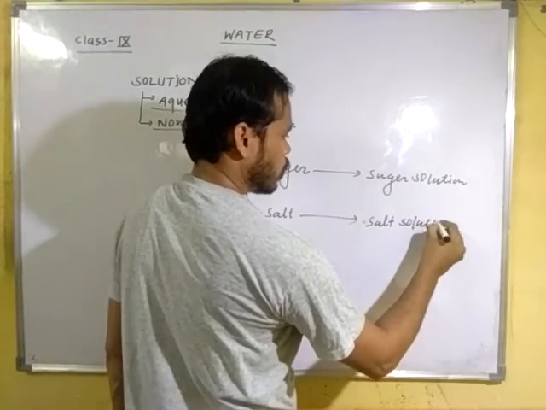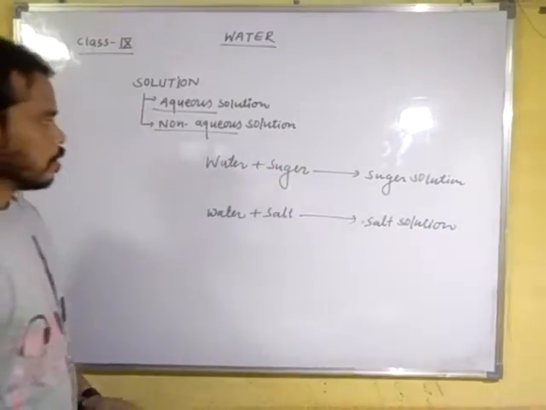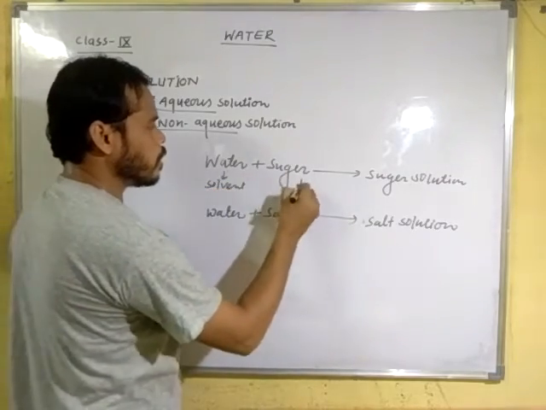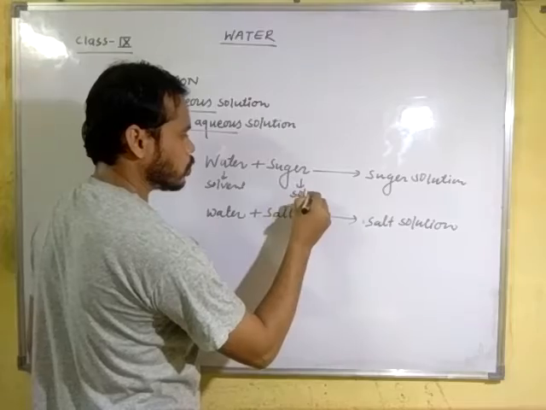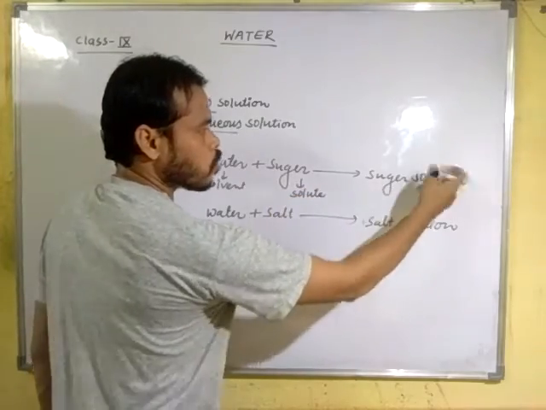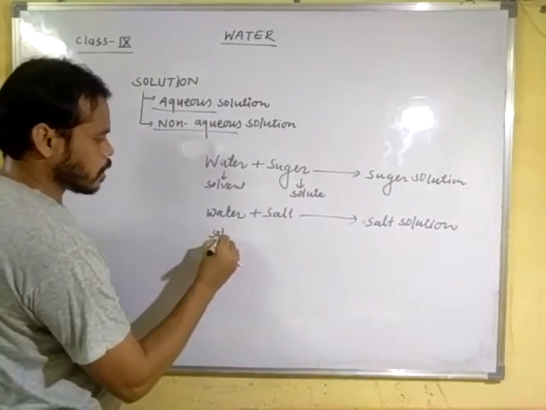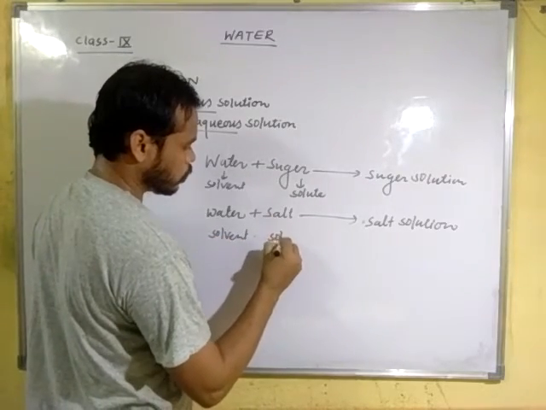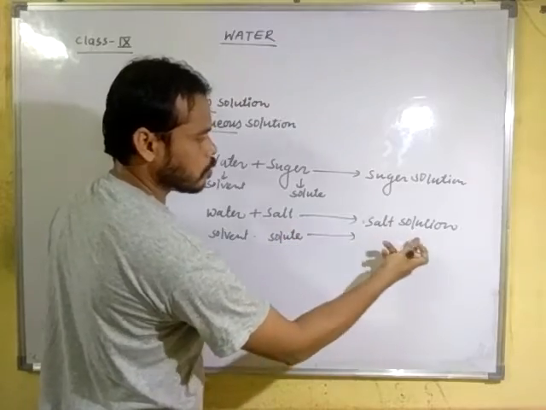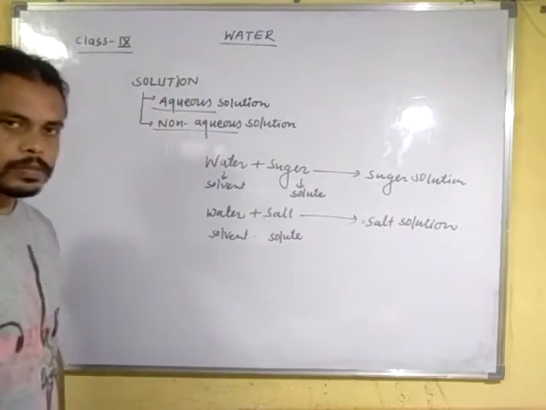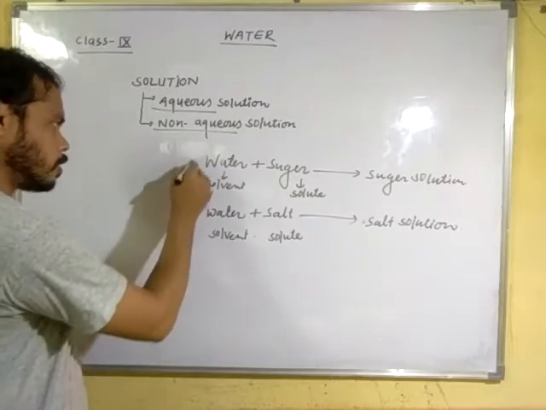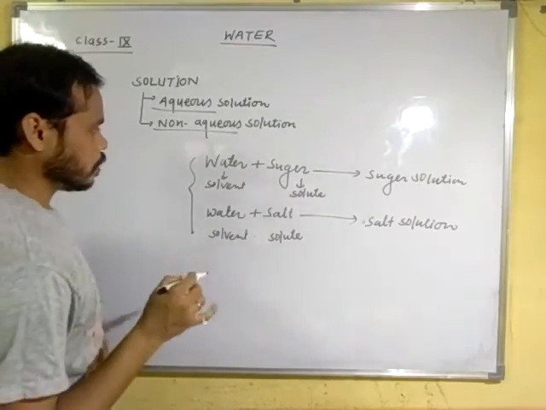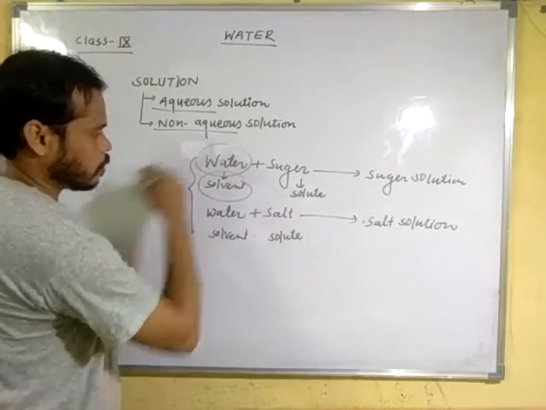Salt solution. Here water is solvent and sugar is solute and form solution. Here water is once again solvent and salt is solute to form solution once again. In both the conditions, you can notice that the solvent is water.